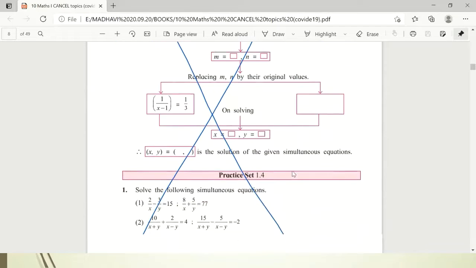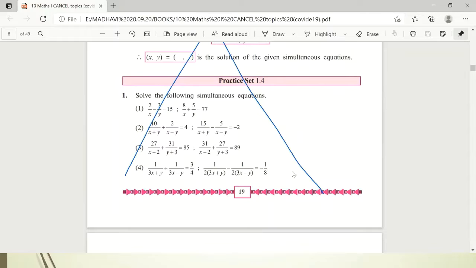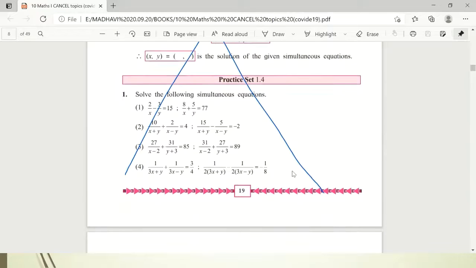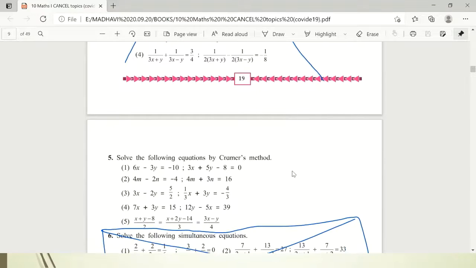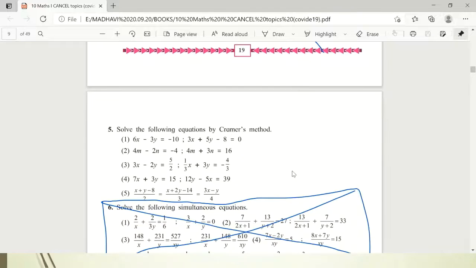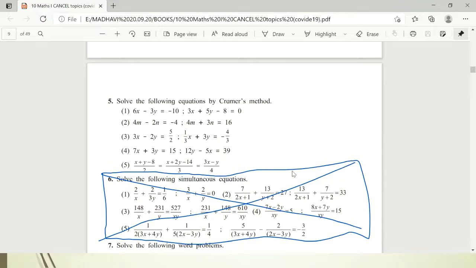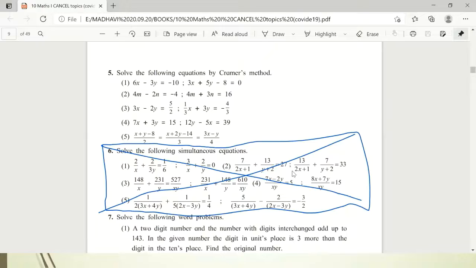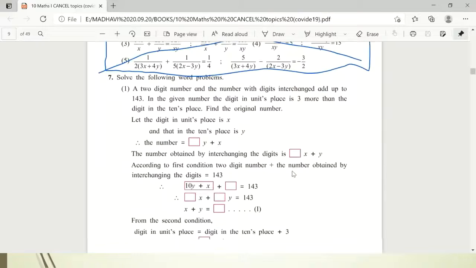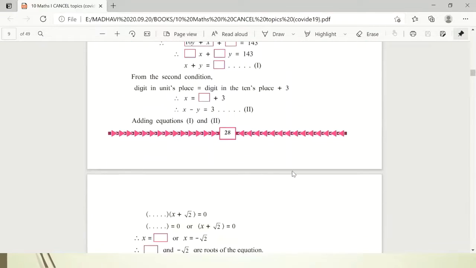Then next page number 19 also is completely cancelled. That means practice set 1.4 is not there for evaluation. Then this is problem set, and from that problem set here question number 6 is cancelled, which is based on the equations reducible to the linear equation form. So this is cancelled. See page number 28, you can do the changes.